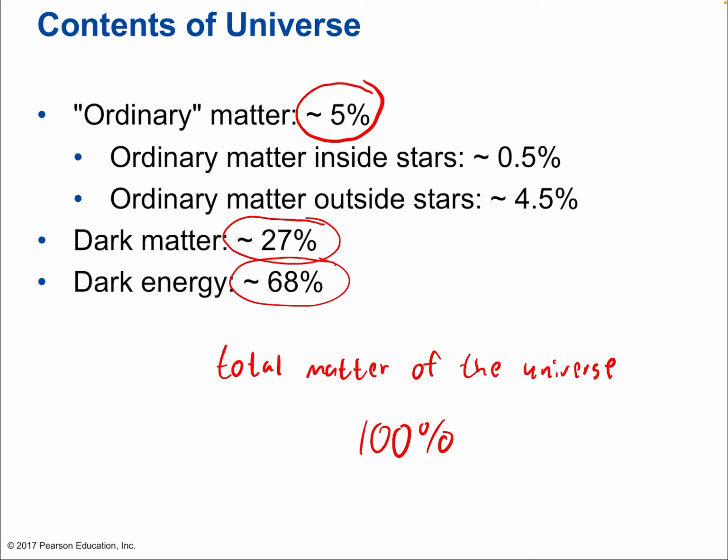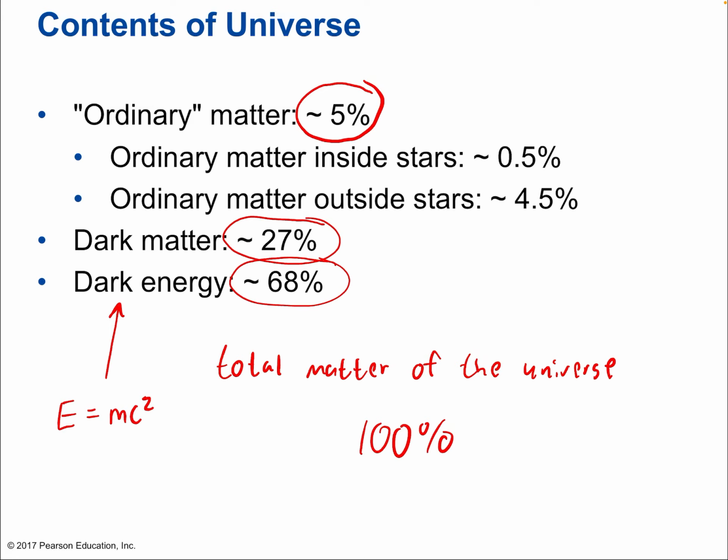Well, it doesn't have to be matter, because you may know that there is a mass-energy equivalence, given by E equals mc squared. That's the idea that energy and matter are part and parcel of the same thing. Energy can become matter, matter can become energy.